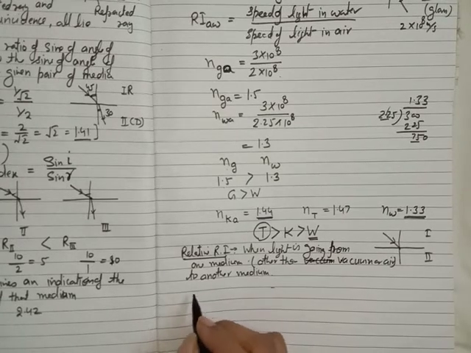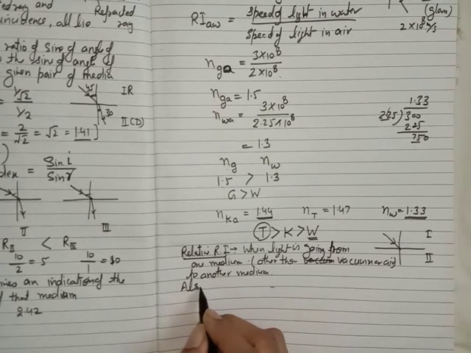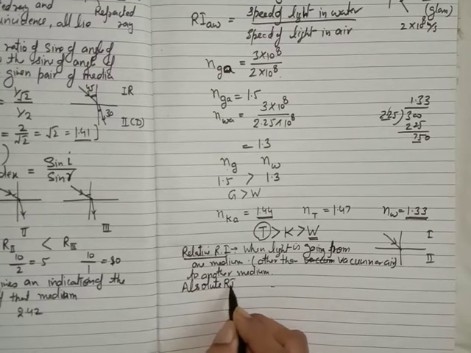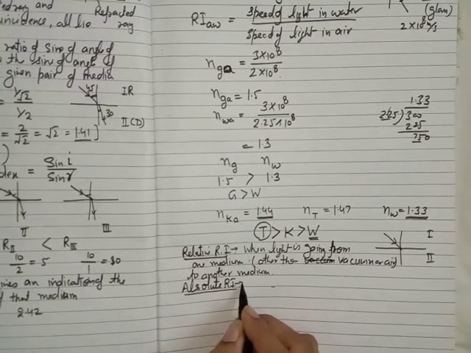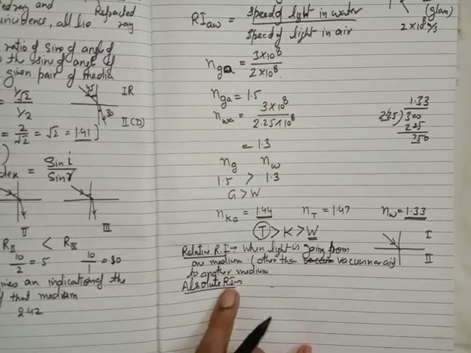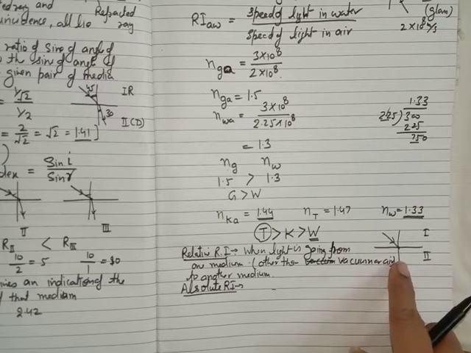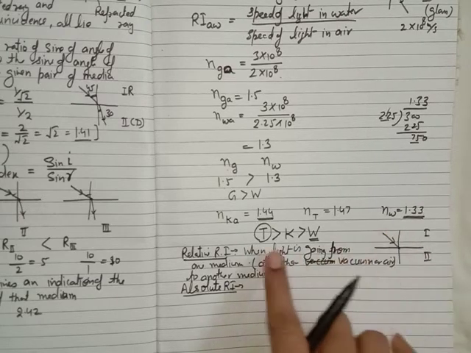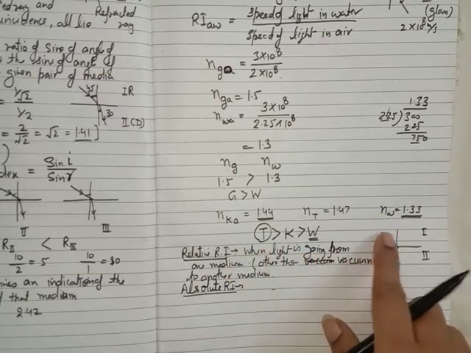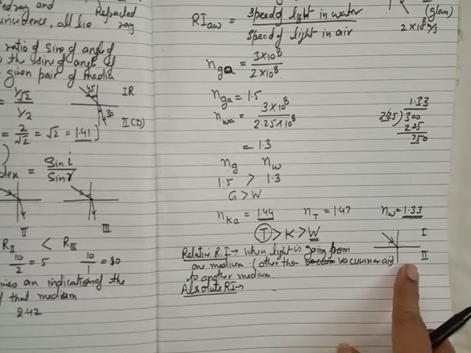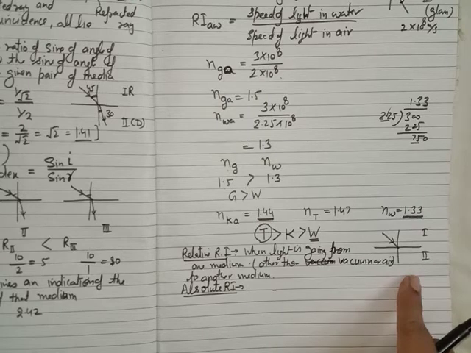So absolute refractive index, you can write the definition yourself. When the light is going from the vacuum to another medium, or it can be the vacuum, it can be the air, when the light is going from the vacuum to another medium, then this type of refractive index is called the absolute refractive index. So this is all about the refractive index, and there are some examples, there are some numericals based on the refractive index, and this is not